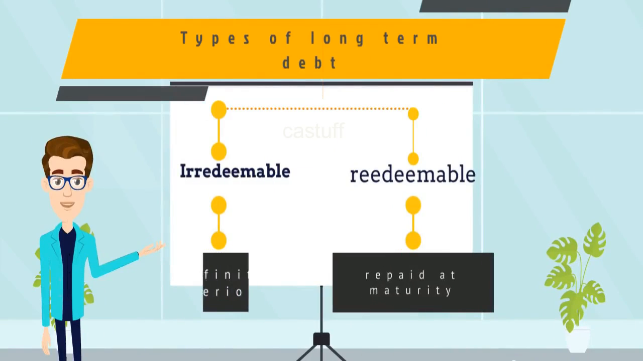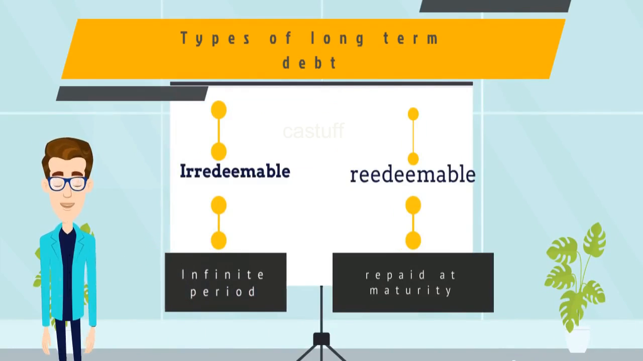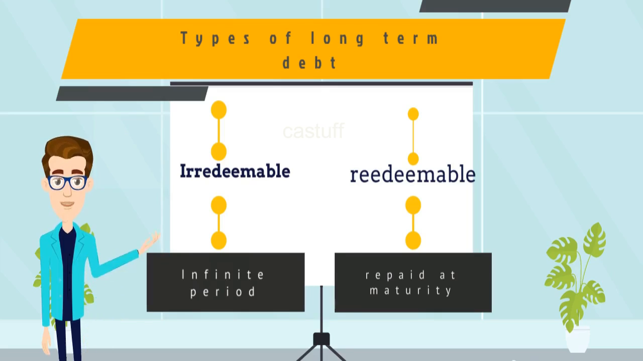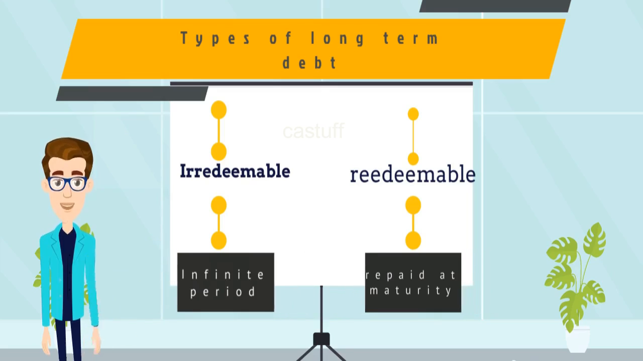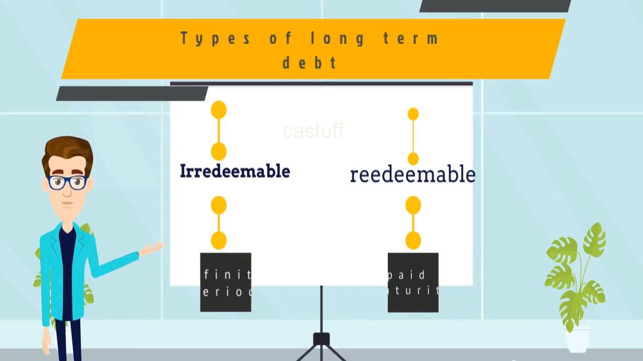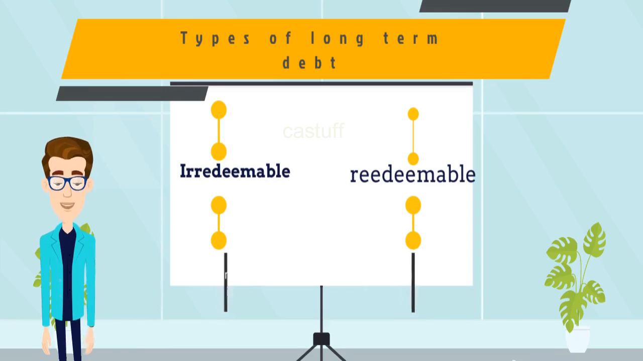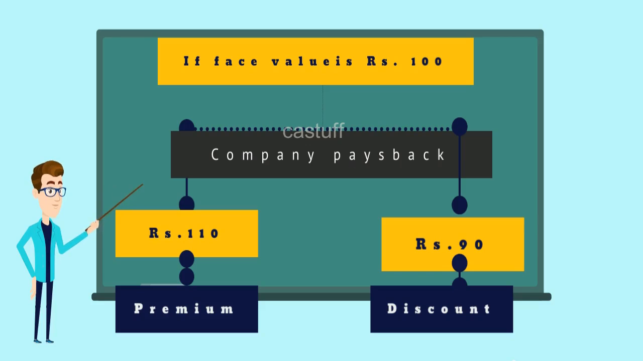Irredeemable debentures will not be paid back during the life of the company. These debenture holders are only entitled to receive interest during the life of the debentures. In case of redeemable debentures, the company will pay back the value of debentures at the end of the maturity period. The company can pay debentures at premium or at discount based on the terms of the issue. If the company pays more than the face value of the debenture, it is redemption at premium. In the other case, it is redemption at discount.